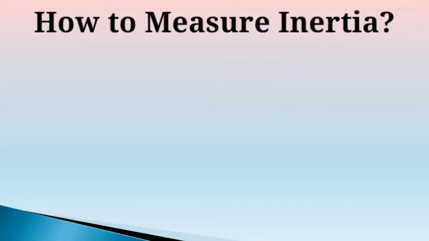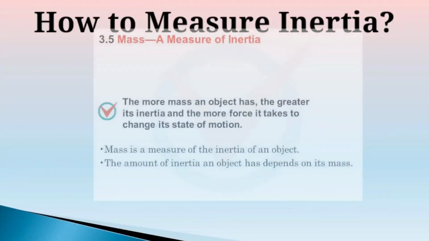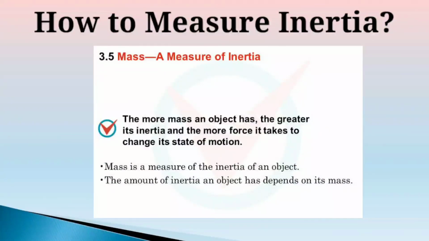Now one more thing about inertia: how to measure inertia. Inertia of an object is the measure of its mass. It simply means that the more the mass, the more the inertia of the object. For example, if you observe a car and a truck, it is very clear that the truck has a greater mass. So the inertia of the truck is greater than the inertia of the car. If we are asked to find out which object will have greater inertia, we will simply see the mass of the object. The object with more mass will have more inertia.